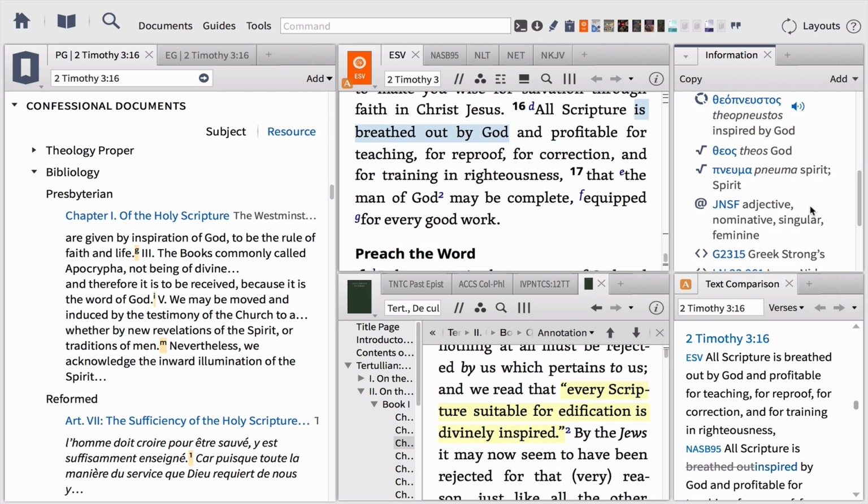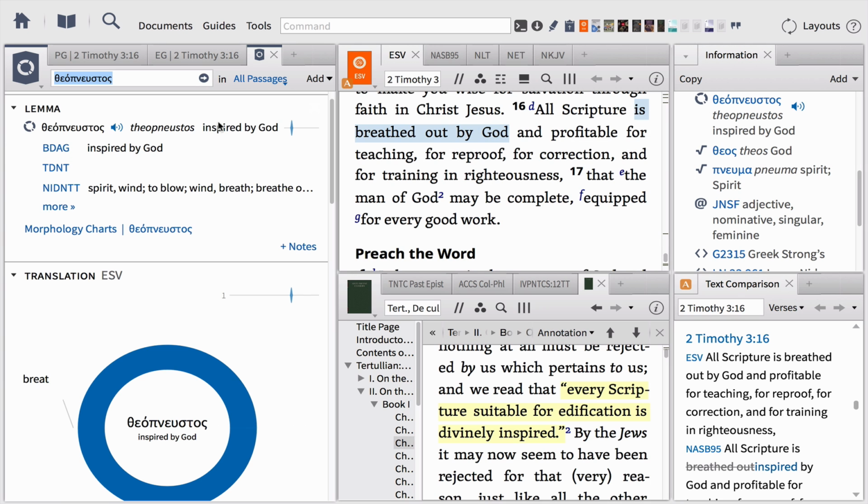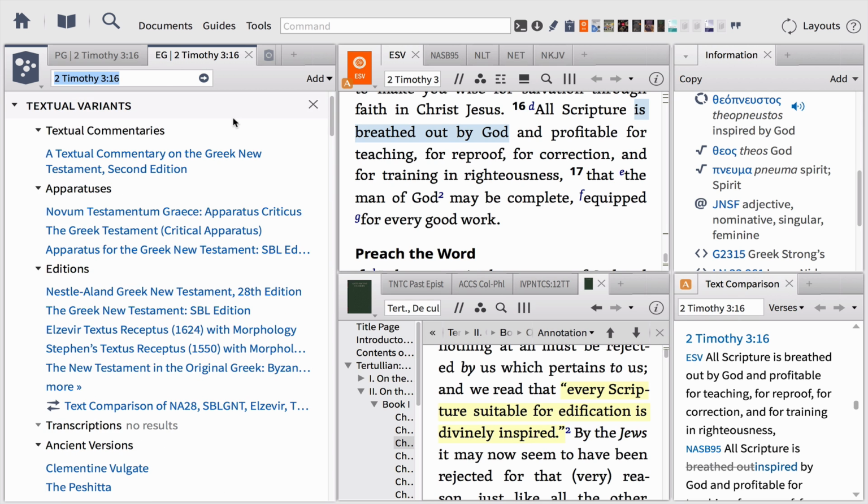this context. If we want to go deeper and do an exhaustive word study, we simply need to click the word study graph next to the lemma or lexical form, and instantly Logos will run a Bible word study guide for us, giving everything that we need to understand this word in the passage. If studying the original languages is helpful for your research, do not forget about the exegetical guide also created in the upper left-hand corner. This guide will allow you to go even further in your study of the original languages, even providing you with information related to text-critical issues related to the passage that you are studying.